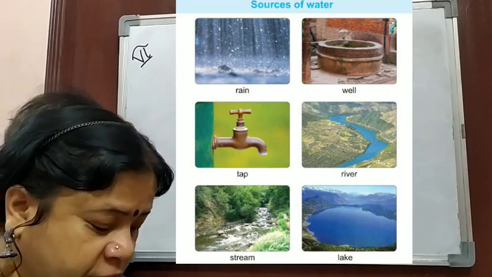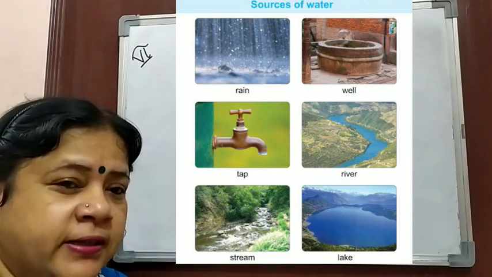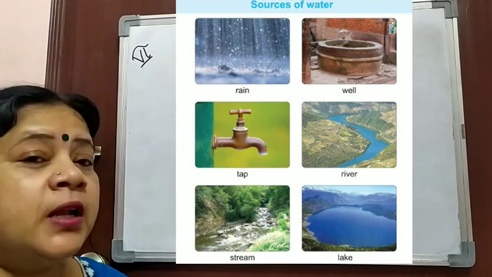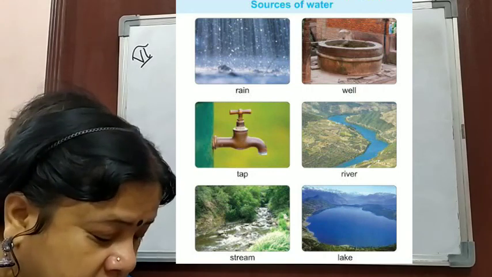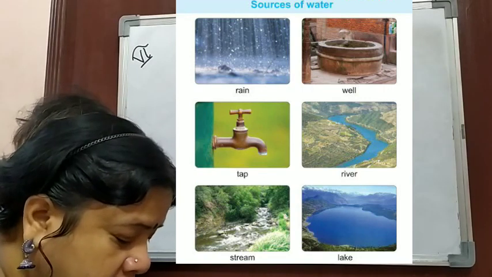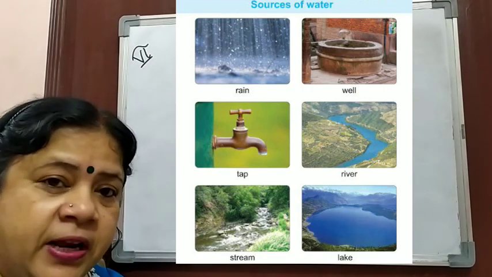I hope you have understood all three sources of water, that is, surface water, underground water, and rainwater. Now you will study from your book, pages 86, 87 and 88.